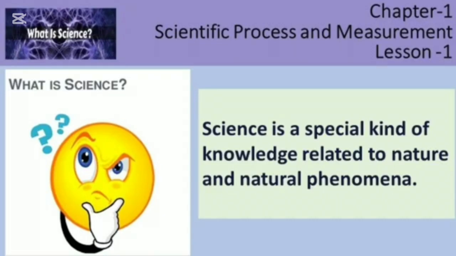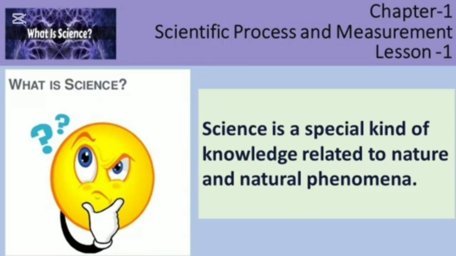We read Bangla, English, stories, poems. These are all fiction. But science is the real knowledge of everything around us. It is the logical explanation of various natural phenomena.